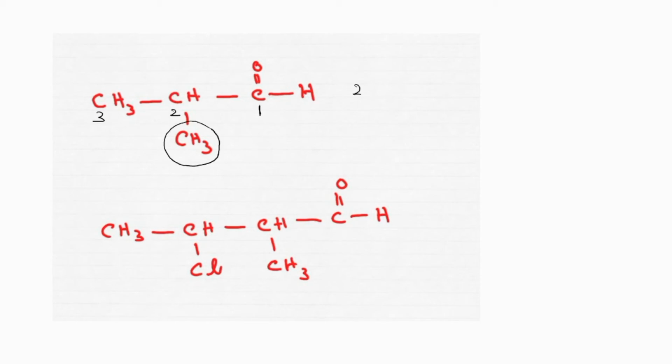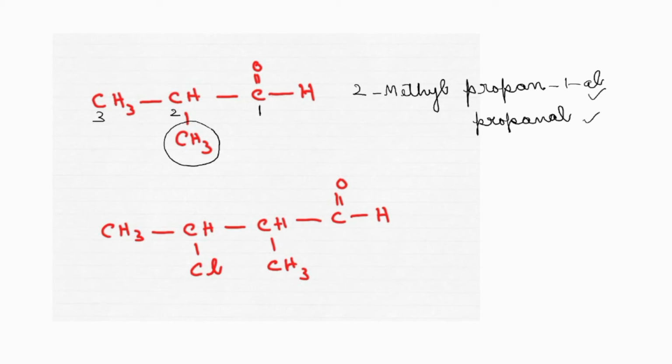So, what will be the name of the compound? This is 2-methyl. And which is the root word? 3 carbon atoms are present, so we write prop. It was propane actually; now we are rubbing that E and attaching al. You can also say that al is present on the first carbon atom: propan-1-al. Sometimes it is written 2-methylpropanal also, because it is understood. Both are correct. So you can just remember. Easy, no?